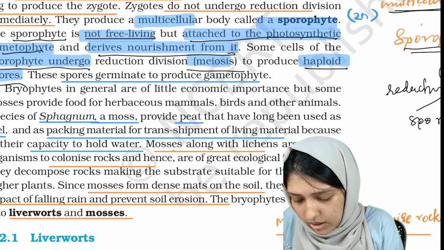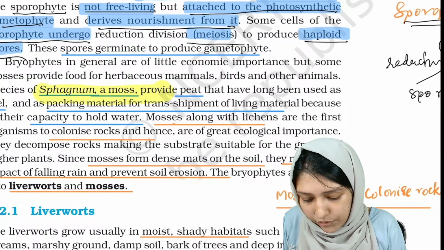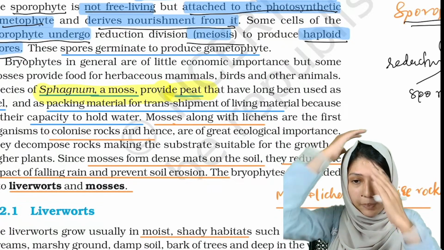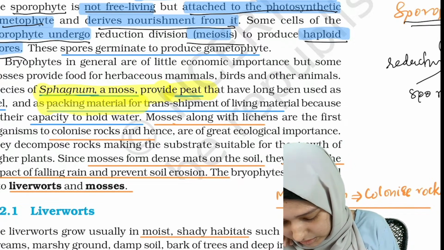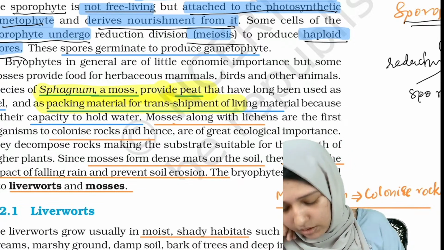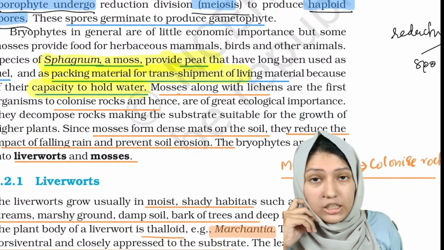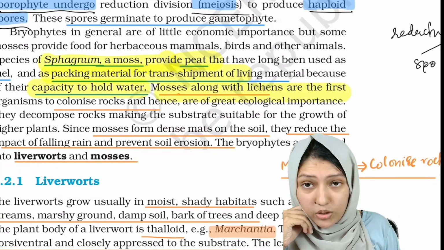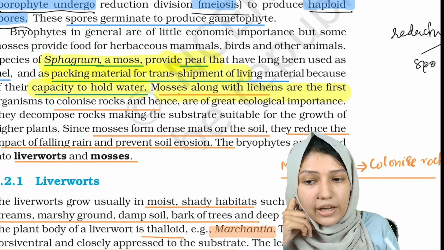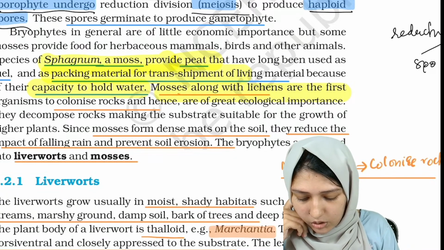Sphagnum is a moss. Okay, sphagnum is a moss, and it provides peat. This sphagnum is also used as a packing material because of its capacity to hold water. Then mosses along with lichens. Mosses plus lichens. What are lichens? Fungi plus algae.